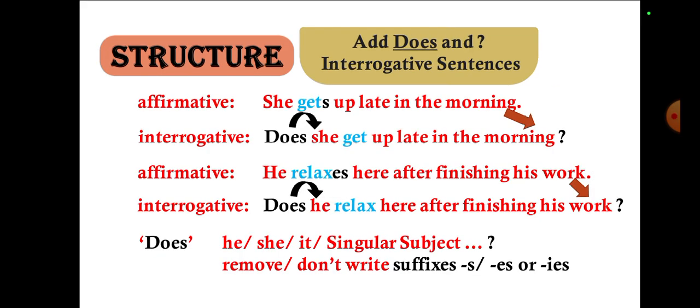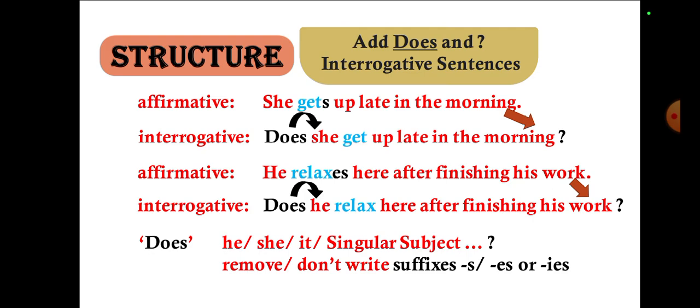Then add "does" and a question mark for interrogative sentences. Like affirmative: she gets up late in the morning. So in interrogative: does she get up late in the morning? First of all, "does" and "she" will change their places, and because of "does", "gets" will change into "get", and in place of the full stop we write a question mark. So: does she get up late in the morning?